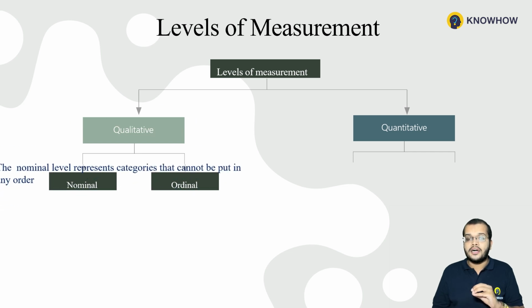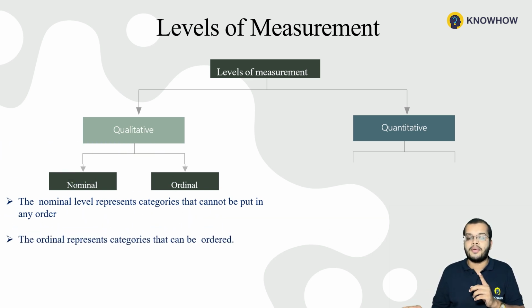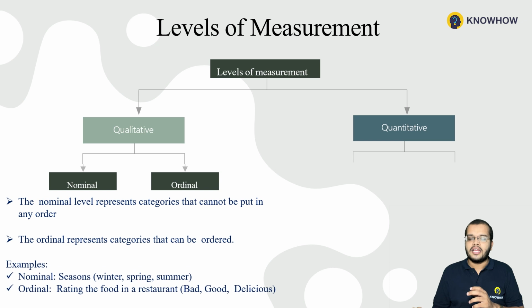So here the nominal level represents the categories that cannot be put in an order. But the ordinal level of measurement represents the categories that can be placed in an order. Do not worry, I'll give you one simple example. Let us consider the nominal qualitative data, such as seasons. Winter season, summer season, spring season. These are not in order.